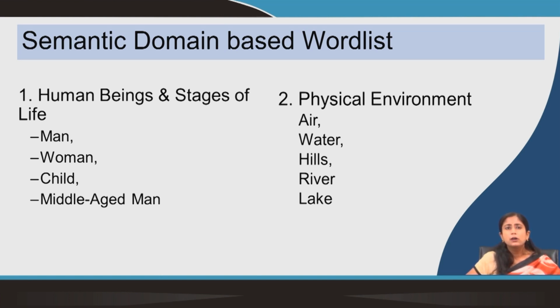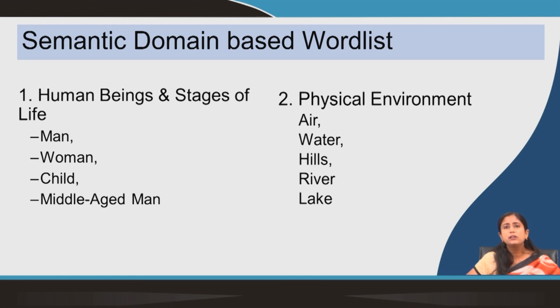When we talk about a word list, we generally see that word lists are designed based on semantic domain. By semantic domain we mean words of closer meanings, belonging to one particular domain, having closeness in their meanings. So, maybe one domain can be human beings and stages of life. It will carry words like man, woman, child, middle aged man, old woman, words like that.